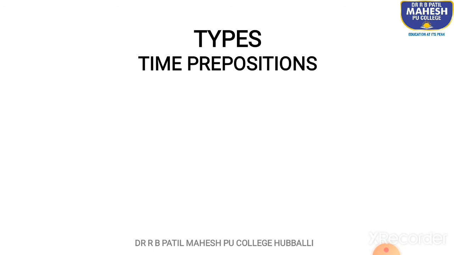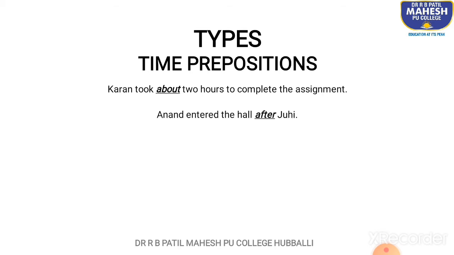Another type of prepositions are time prepositions. Karan took about 2 hours to complete the assignment. About is the time preposition. More or less, it means almost 2 hours was taken by Karan. Anand entered the hall after Juhi. Again, about the time when Anand entered, it was after Juhi had already entered. So, after is the time preposition here.